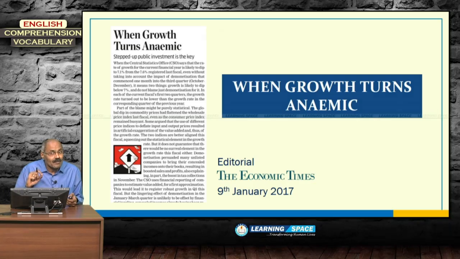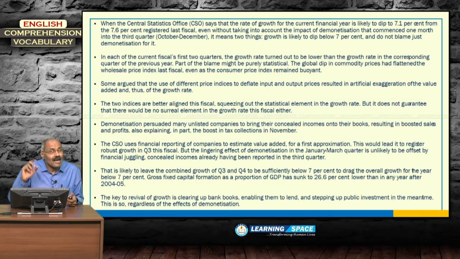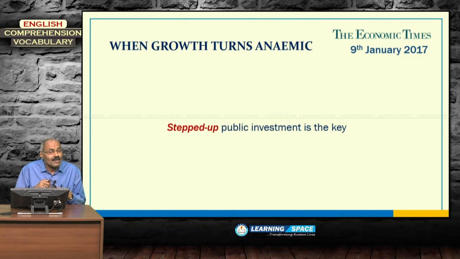What is the meaning of anemic? When there is iron deficiency, this is the total article of Economic Times. Anemic means a deficiency in our body, basically iron deficiency, because of which red blood cells will be reduced. So, he compared growth with anemic. That means when growth turns anemic, it is not up to the mark, it is not satisfactory, it is bogged down by certain ills. That is the meaning of this.